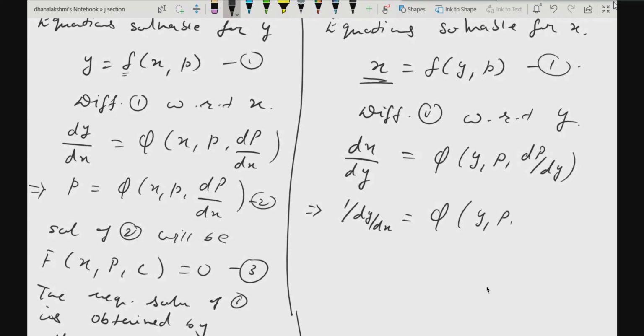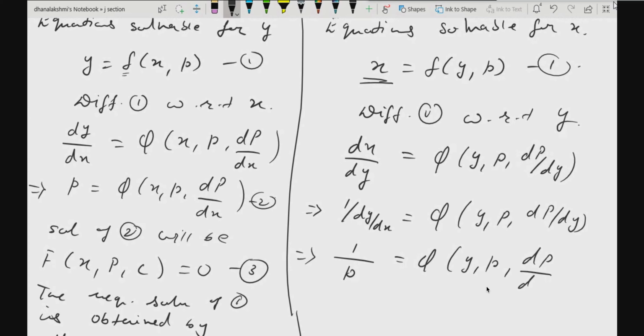Now I know dy by dx is nothing but p. So this will be 1 by p is equal to some function in terms of y, p and dp by dy. Understood?